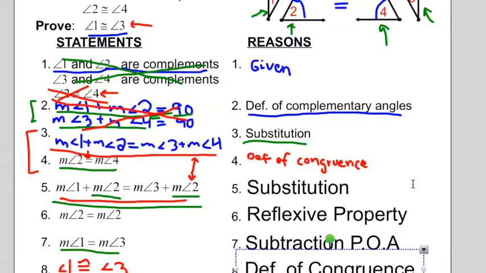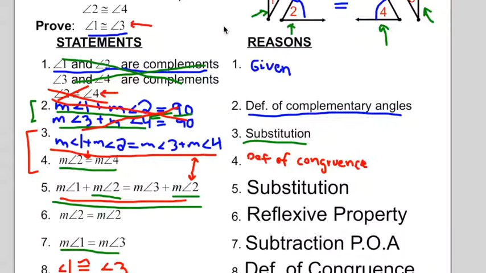That was quite long, but that's okay. I think this is a pretty good proof. It's kind of a tough one. There may have been a couple places where you're saying, I have no idea where you got that, and that is totally okay. What I want you to see here, though, is that what we have proved is that this is true for every case of this. Anytime we have two sets of angles that each are complements to each other, and one set of the angles is congruent to each other, that means the other set of angles must also be congruent to each other.